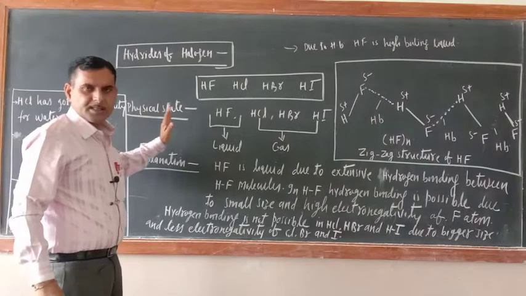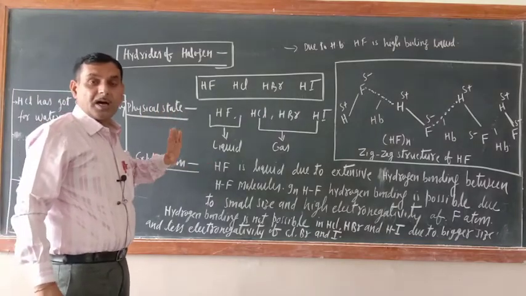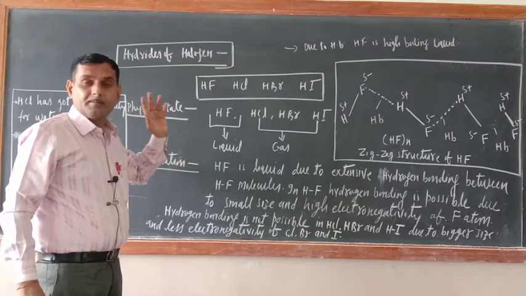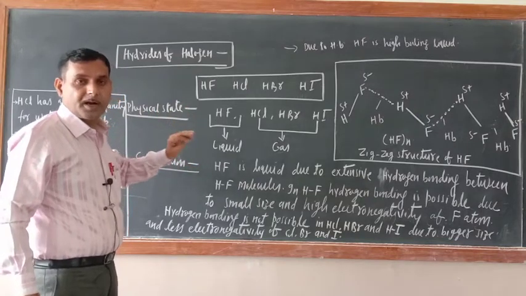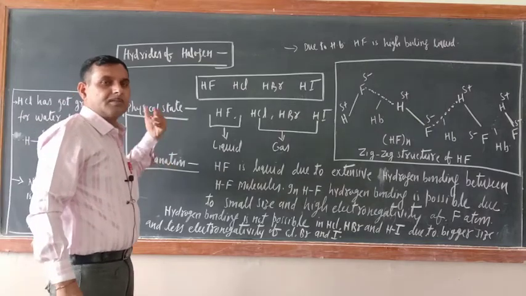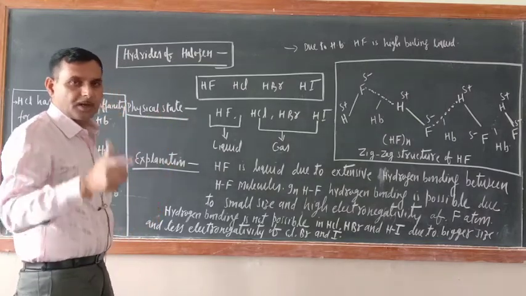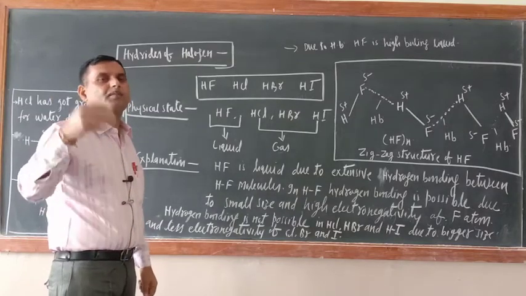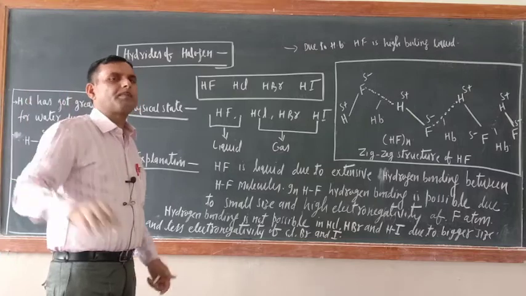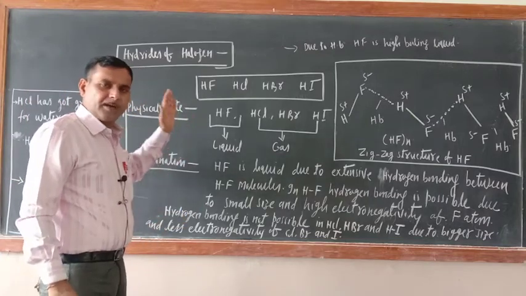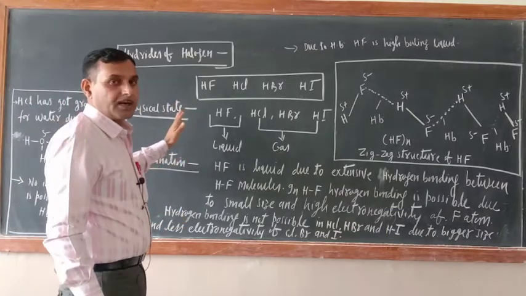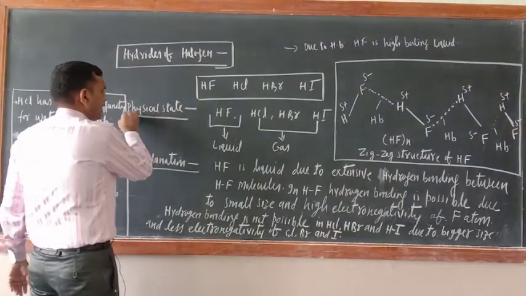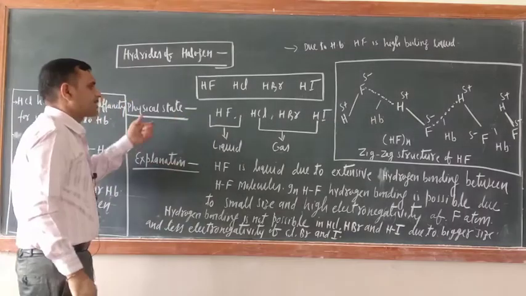When we are discussing the hydrides of halogen, as usual, with the case of 15th group hydrides and 16th group hydrides, there are so many properties: what is their physical state, what is their thermal stability, what is their acidic character, what is their bond dissociation enthalpy, bond length order. There are so many properties. So just like them, we have to discuss all those things with the hydrides of halogen. The first property of hydrides of halogen is physical state.